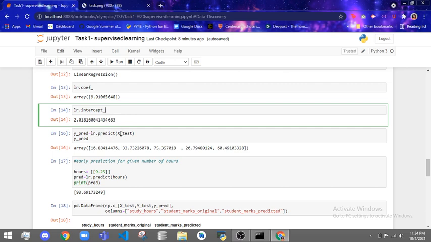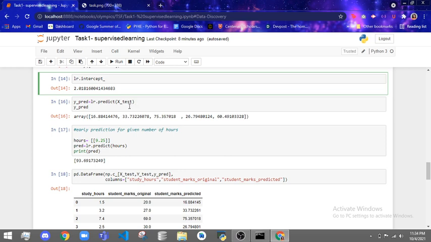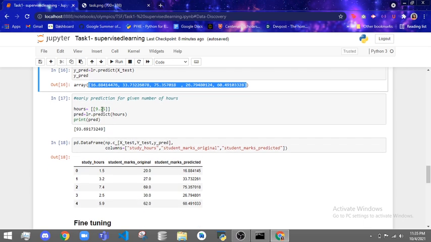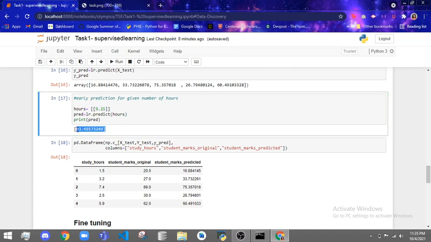Obviously the last part is to predict with the x test data, and we get the result in the same form as the input. For the x test we gave a numpy array, and in the result we are getting a numpy array as well. So we are doing an early prediction for a student studying 9.25 hours per day, and the percentage he would get is 93.69 percent.